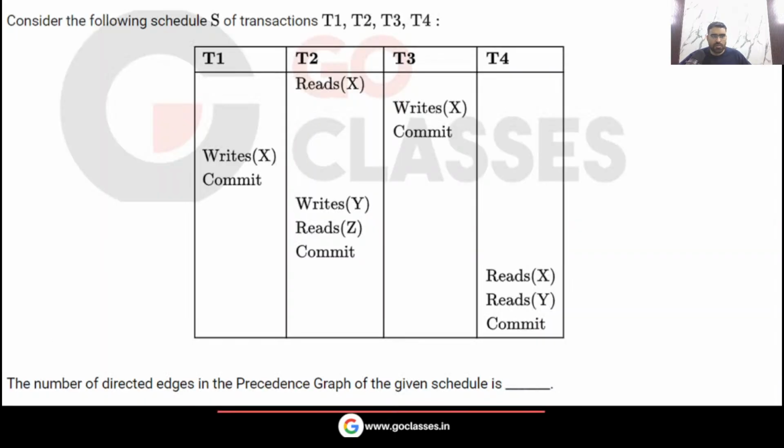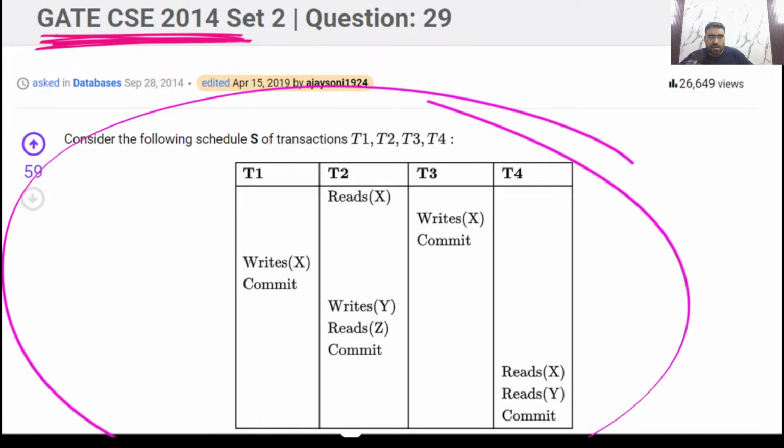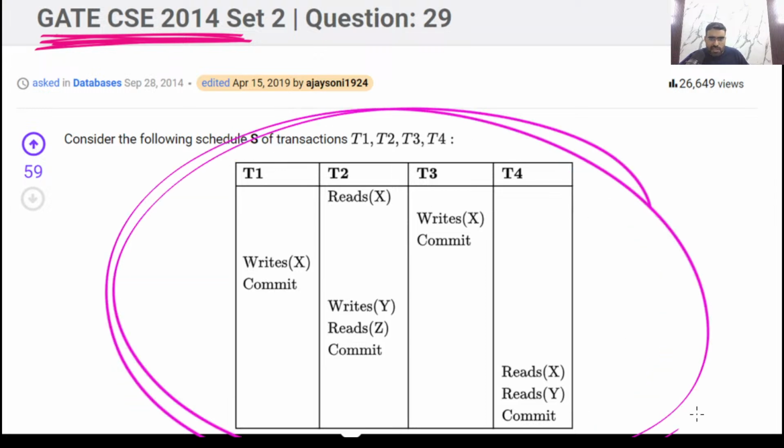Now let's move on and solve this question. This question is actually a GATE exam question, GATE 2014. I have taken this question from GATE 2014, but I have changed a small thing. In this GATE exam question, they are actually asking whether this schedule is conflict serializable or not.